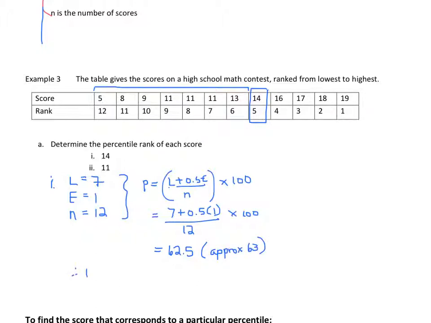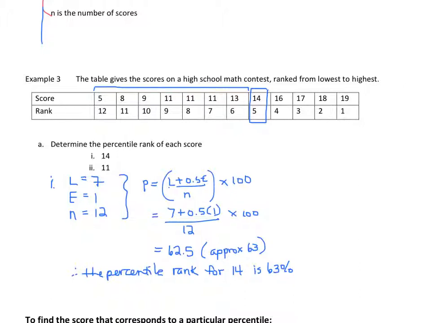So therefore, the percentile rank for 14 is 63%. So that tells us that 63% of the people who wrote this contest scored less than 14.